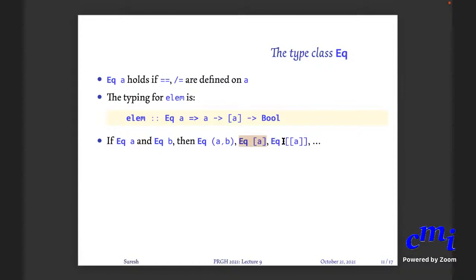But you cannot say, if EQ A and EQ B, then EQ of A arrow B, right? Because that's a function type. You cannot check equality of functions.